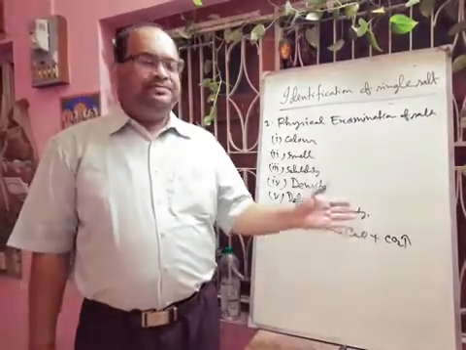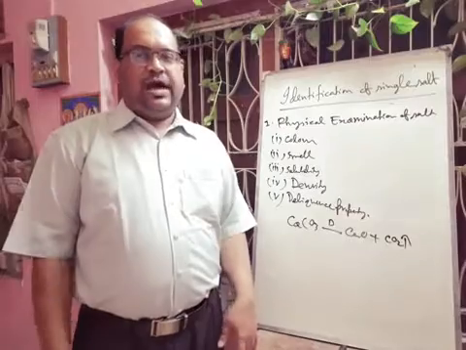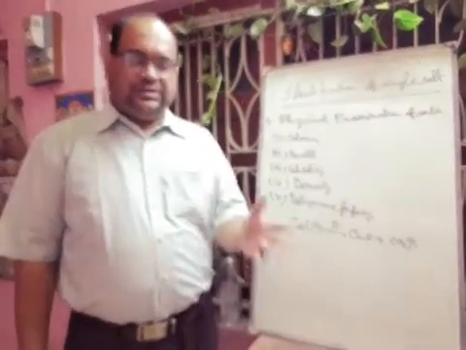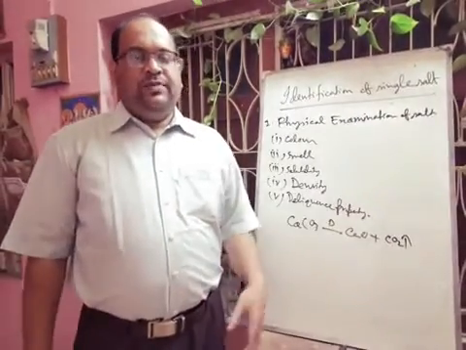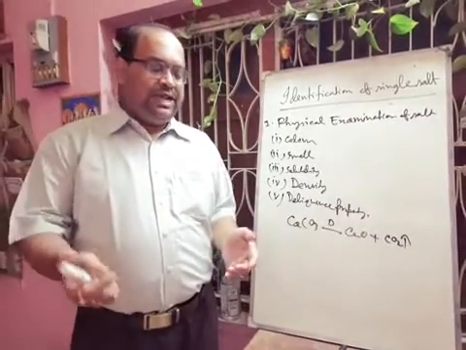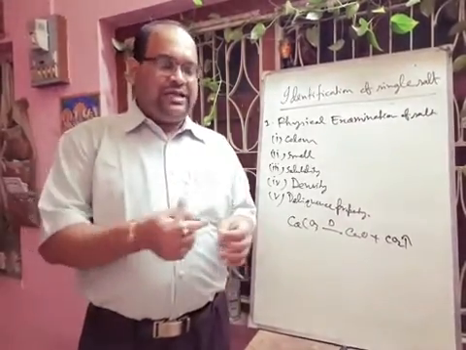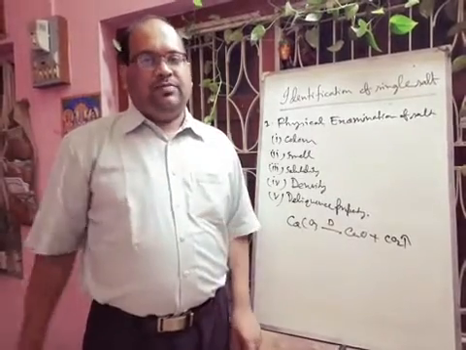Suppose you have calcium oxalate salt. If you apply heat, definitely there will also be formation of carbon dioxide as well as carbon monoxide. Carbon monoxide will burn with a blue flame. If you take an ammonium salt, definitely there will be formation of ammonia gas. When you bring an HCl-dipped glass rod near the ammonia gas, there will be a dense white film of ammonium chloride.